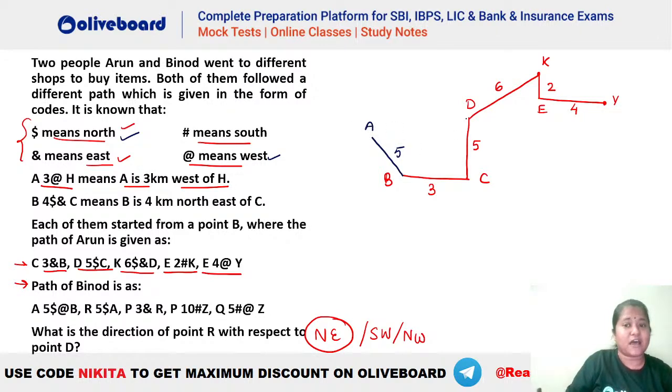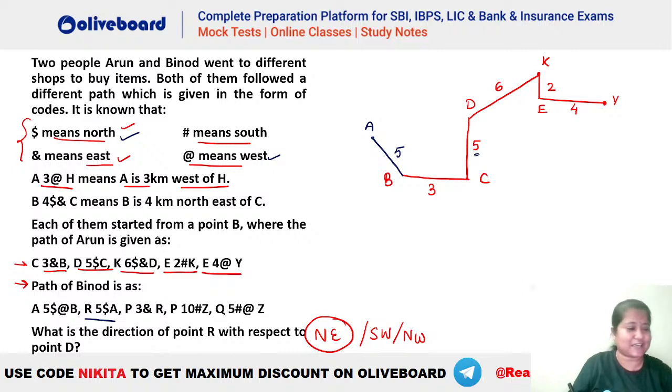Now you can see that this 5 will be something less than, meaning it will come below D, because this is a hypotenuse for something. If this is 5 which is vertical, then this slanting line has to be towards the southwest of your D, right? So A will be something like this. Now R $5 A.